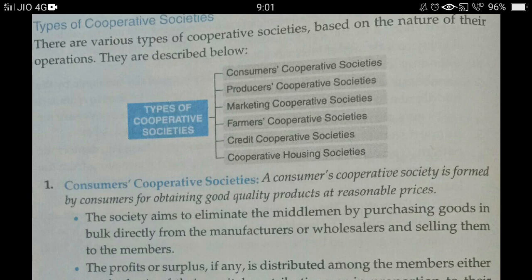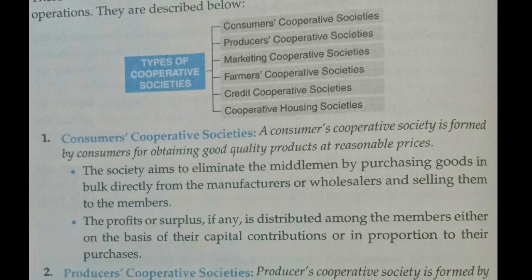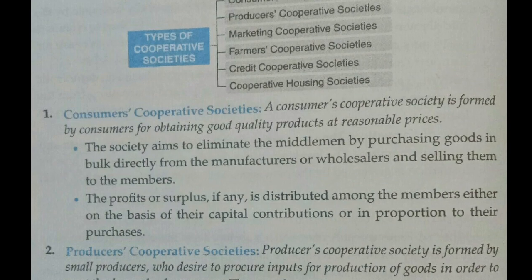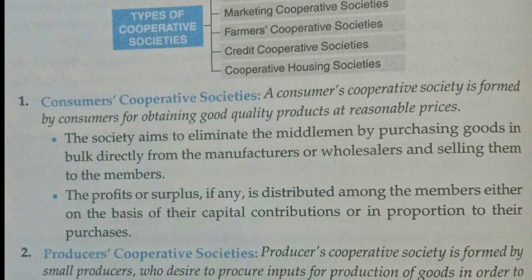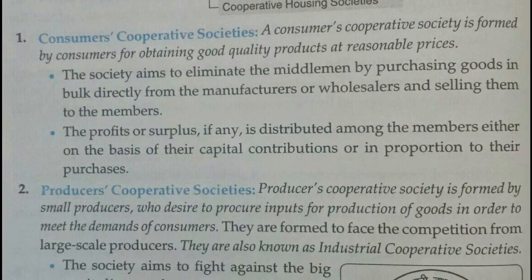Okay, first, the consumer cooperative society. Every cooperative society is related to a particular member, so that will help us understand the functions performed by the different cooperative societies. As the name suggests, consumer cooperative society is for the consumers.